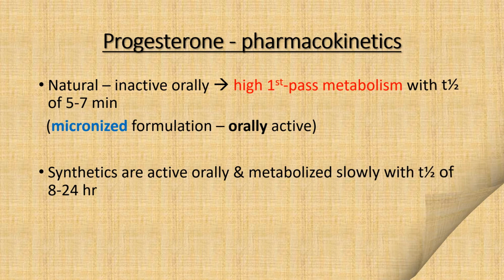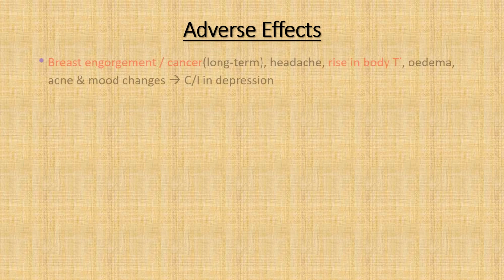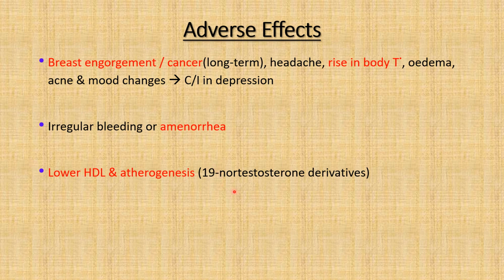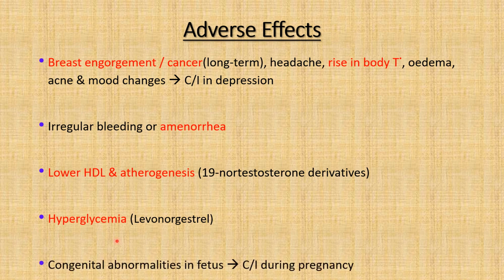The adverse effects of progesterone include breast engorgement, or in long term there is risk of breast carcinoma, then headache, rise in body temperature, edema, acne, and mood changes. So it is contraindicated in depression, then irregular bleeding or amenorrhea, lower HDL cholesterol and risk of atherogenesis, mainly with 19-nortestosterone derivatives. Levonorgestrel may increase blood level of glucose. Then exogenous progesterone is contraindicated during pregnancy due to congenital abnormalities in fetus.